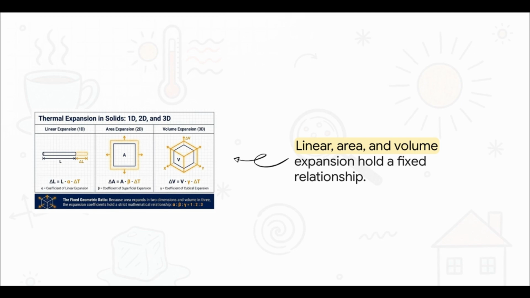If we're talking about a wire, we measure its linear expansion, which we call alpha. If it's a flat sheet, we measure the area expansion, known as beta. And if it's a 3D block, we measure the volume expansion, or gamma. Now, because area expands in 2 dimensions and volume in 3, these expansion coefficients hold a perfectly unbroken mathematical relationship. Alpha to beta to gamma is always, and I mean always, going to be in a ratio of 1 to 2 to 3. It is just a beautiful example of physics perfectly mirroring geometry.